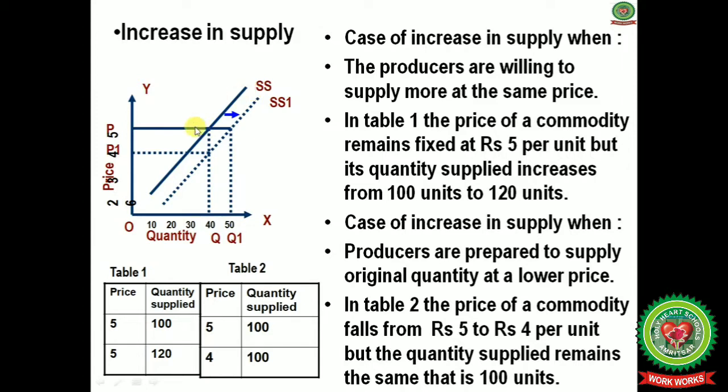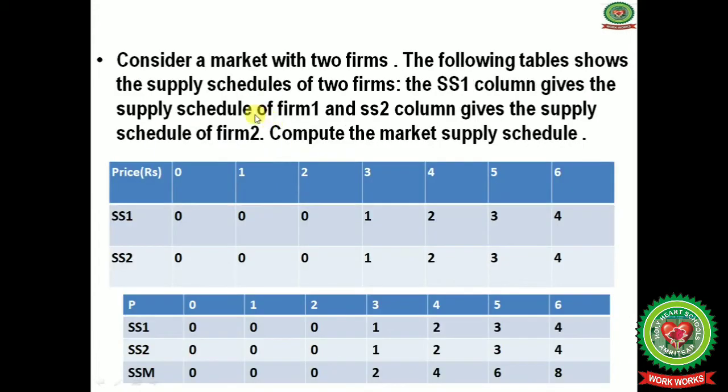Now with the increase in the prices, what happened? The supply will also increase. It will be shifted towards the right side. This dotted line shows that there is an increase in the supply due to the increase in the prices from OP1 to OP.